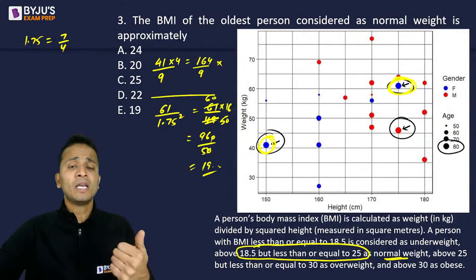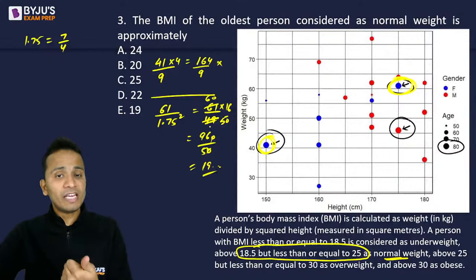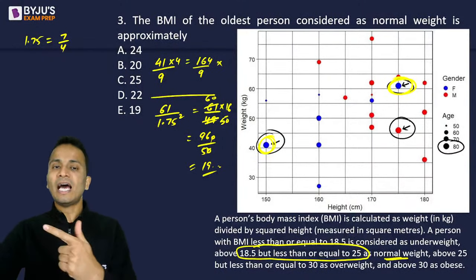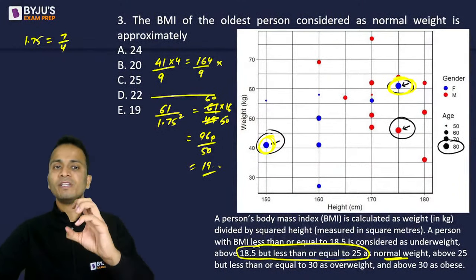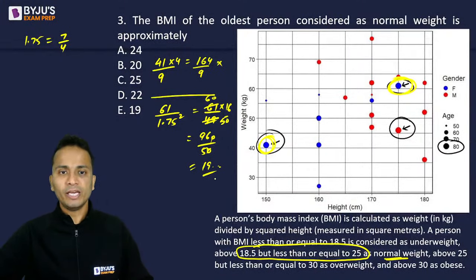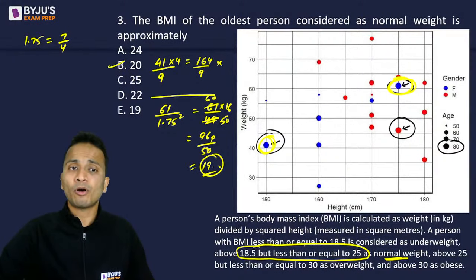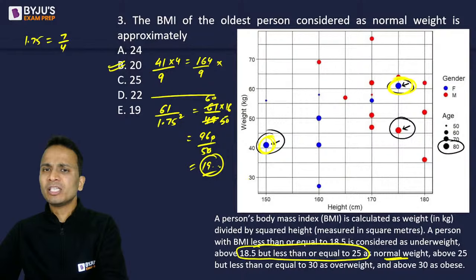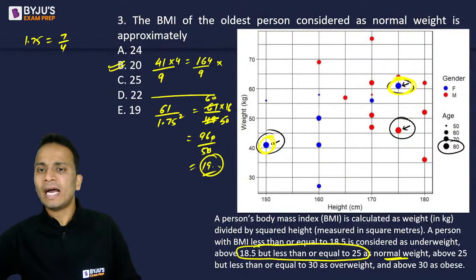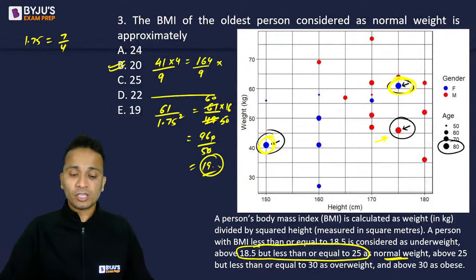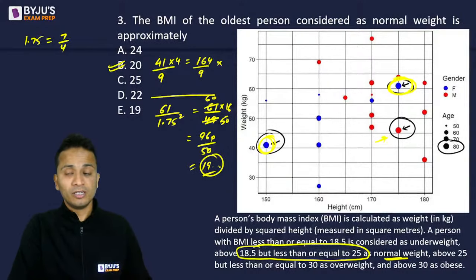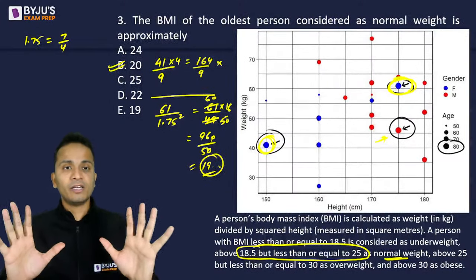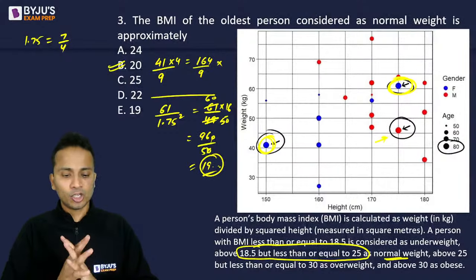अब मैंने क्या किया है, I have increased the denominator and decreased the numerator. उसकी वजह से वैल्यू कम होगी. Okay, so actual answer 19 से बड़ा होना चाहिए. That means it should be approximately equal to 20. All right. Now 20 is among the options. There is no need to look at the BMI for the third patient, and you can just mark the answer as 20.